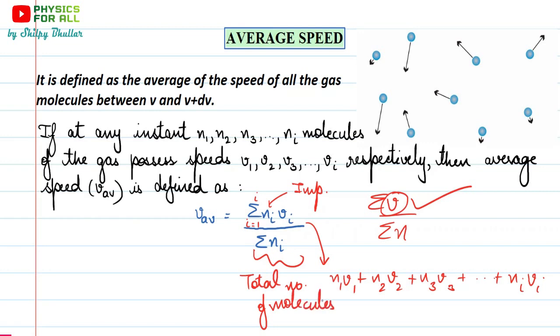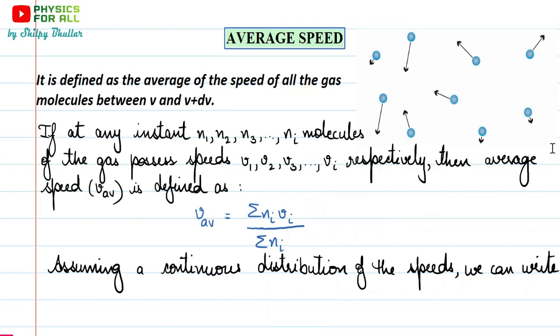I hope this is all clear to you, this expression, why we have written it this way. Now let's continue with the derivation. As we know, the number of molecules is going to be really large. Suppose you are standing in a room and someone asks you to count the number of air molecules present in that room. Is it possible for you to do that? Is it possible to actually calculate the number of molecules?